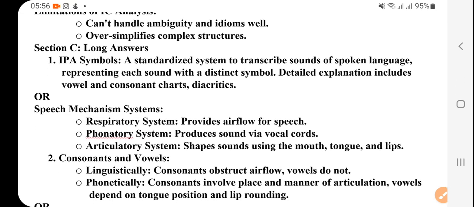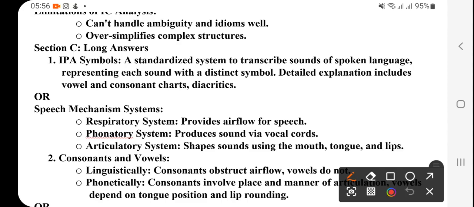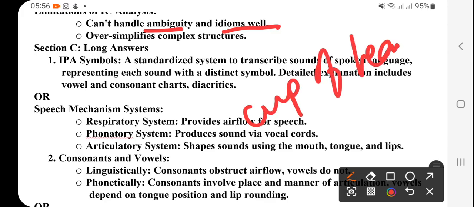Limitations of IC analysis: it can't handle ambiguity and idioms well. Suppose an idiom, that's a cup of tea, right? That cannot be divided, and proper analysis cannot be done.